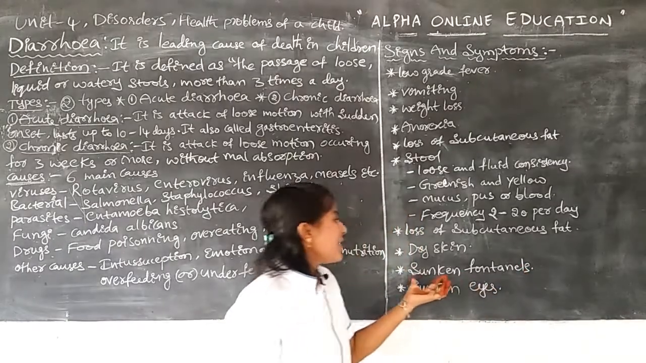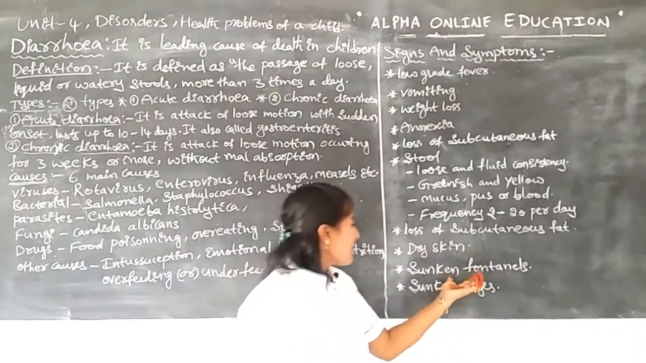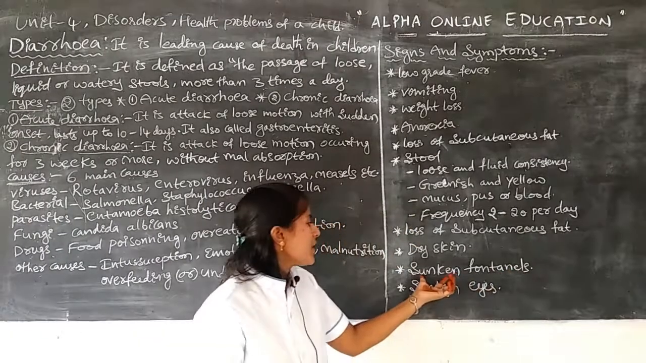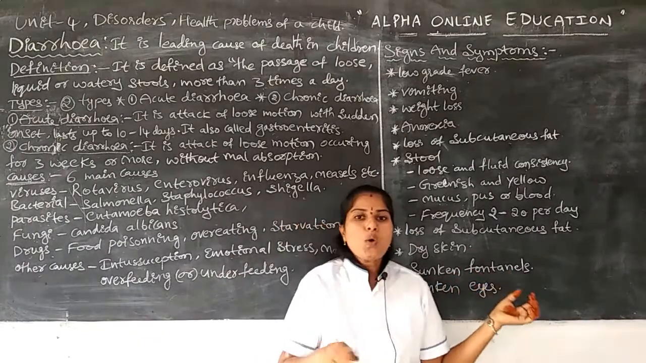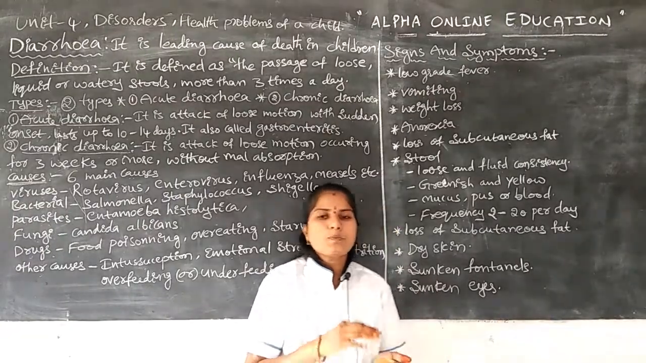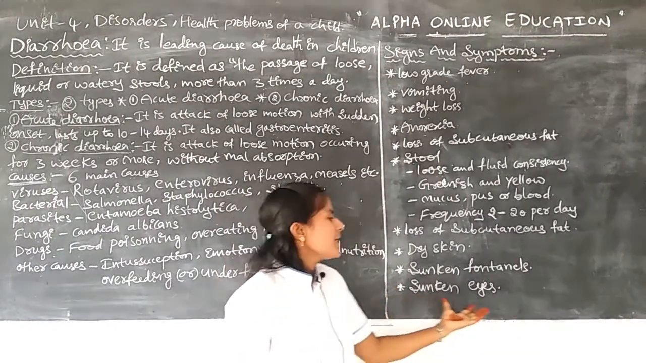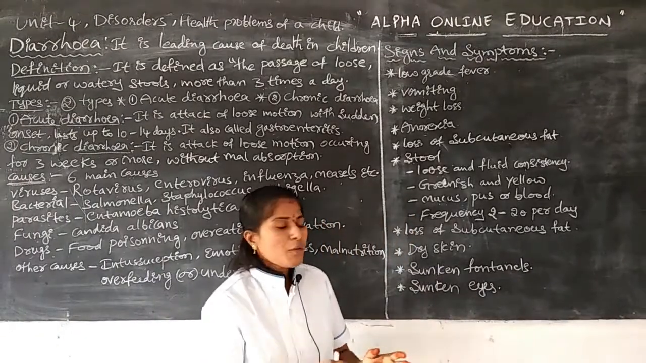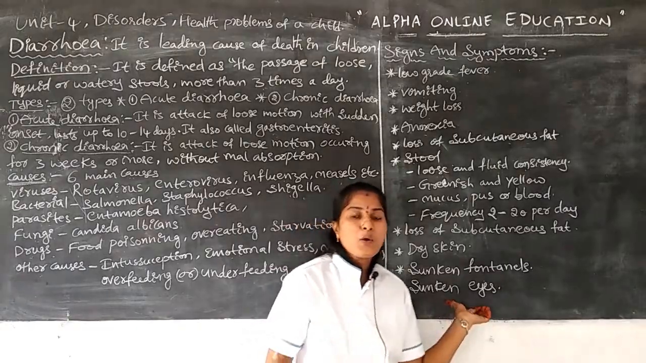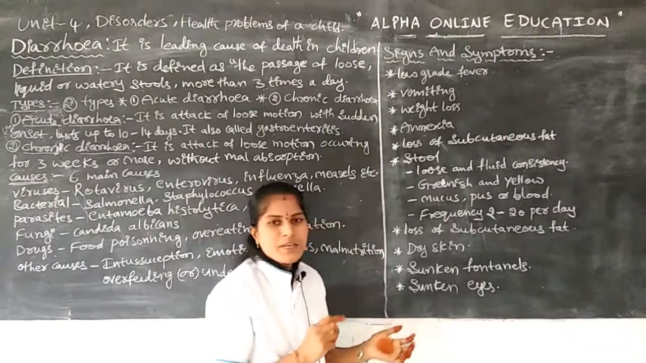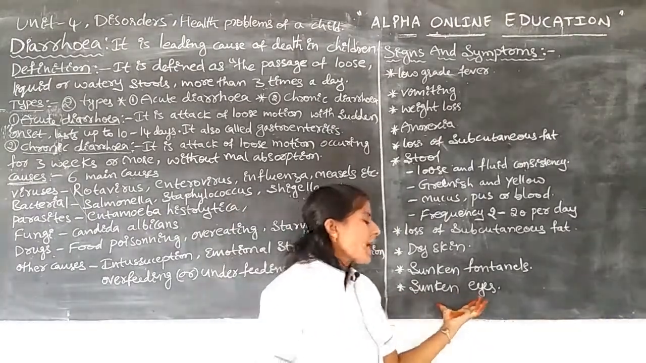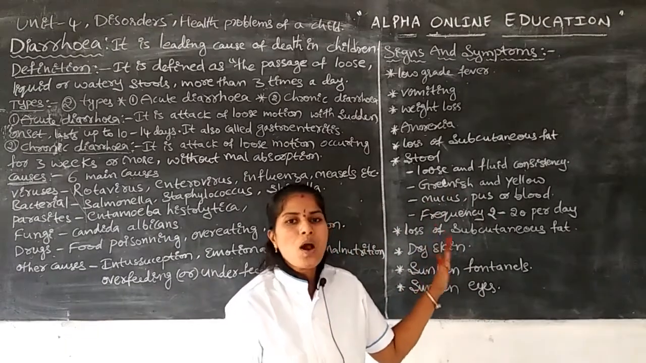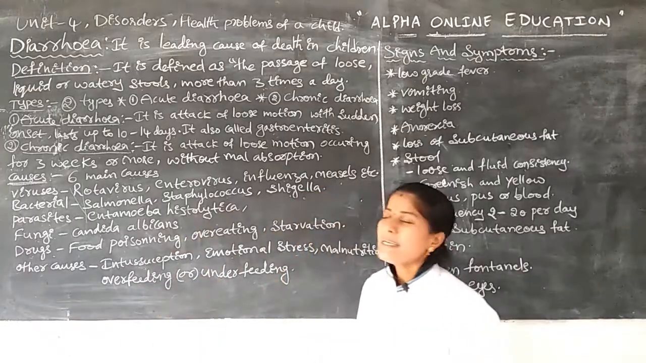When we observe, the fontanelles should be sunken. Sunken means that when we observe, it will be a lower surface. Next, sunken eyes. When we observe the infant, the fluid around the eyes is reduced, and the eyes look sunken. These are the signs and symptoms of those suffering with diarrheal disease.